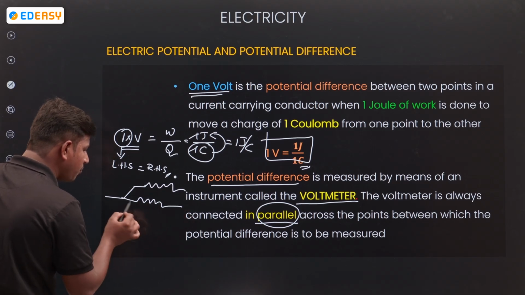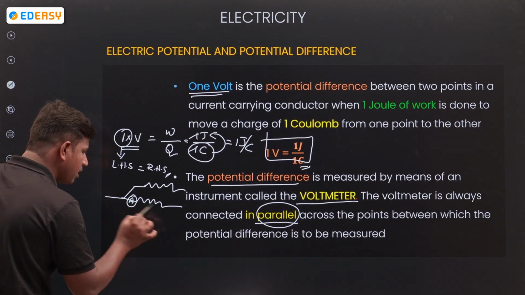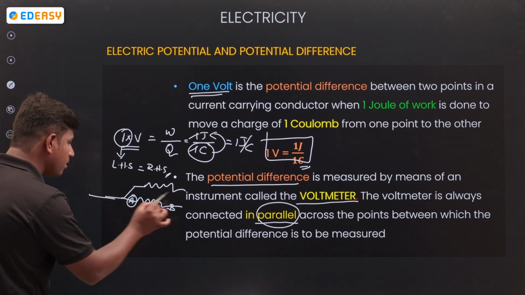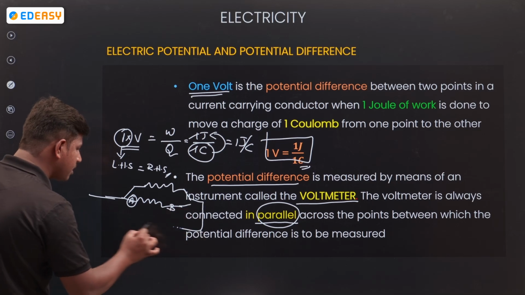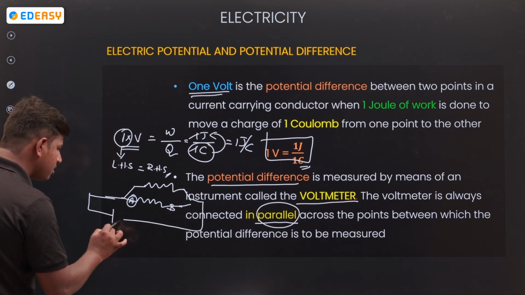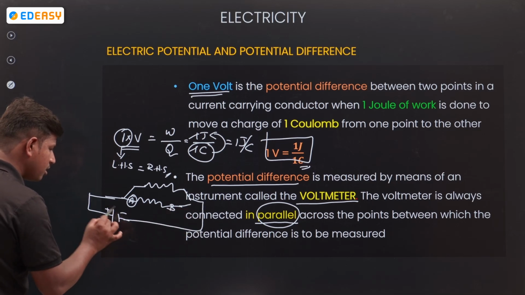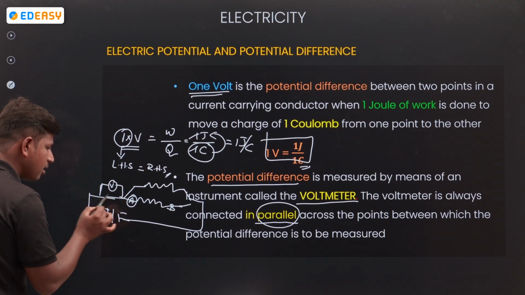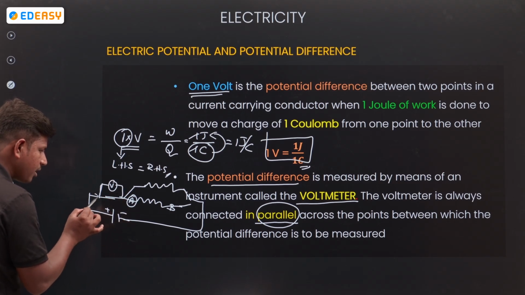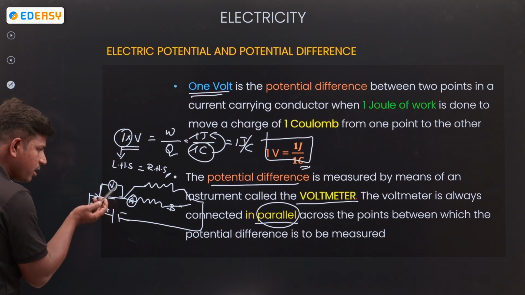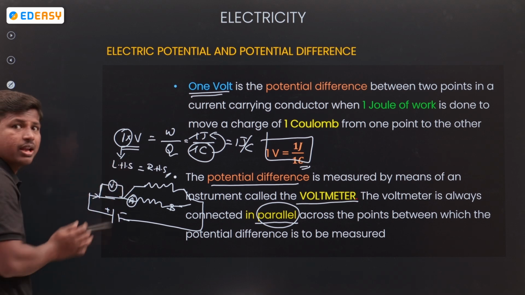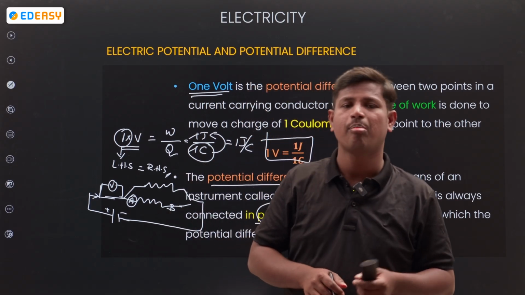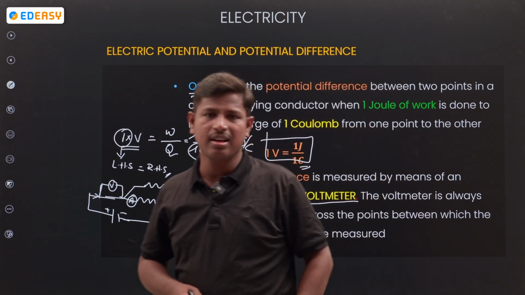Okay. So if I need to get the potential difference between A and B, how do I connect it to the circuit? If this is a circuit, how is it connected? See, how is it connected here? Parallel. How do we connect a voltmeter? A voltmeter is always connected in parallel. An ammeter is always connected in series.